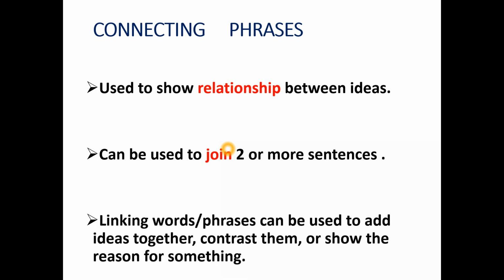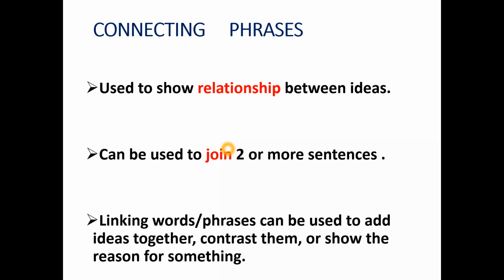Then the last thing is that these linking words or phrases can be used to add ideas together. Like I earlier said, when we are communicating one or more ideas, we need some connectors to link them. So they are used to stick the ideas together or contrast them. When we are saying a contrasting opinion or a contrasting idea, we use contrasting phrases. Or to show the reason for something, like this is happening because of this thing. To show that connection of reason, we also use connecting phrases.